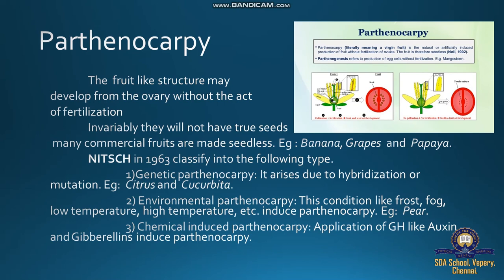Parthenocarpy: without the act of fertilization, fruits are developed directly by the plant. The fruit-like structure may develop from the ovary without the act of fertilization.